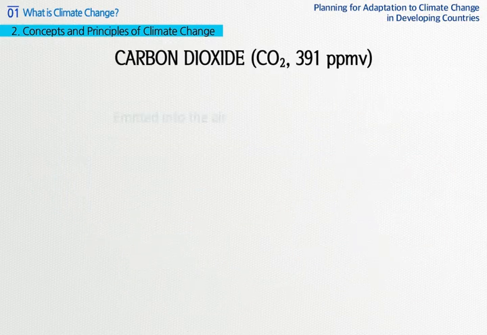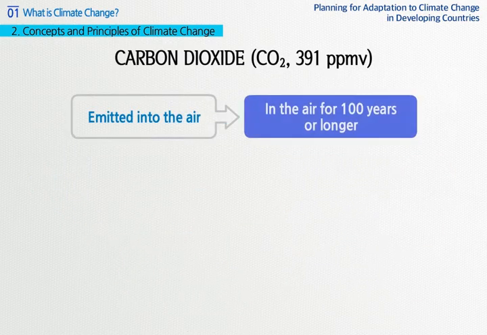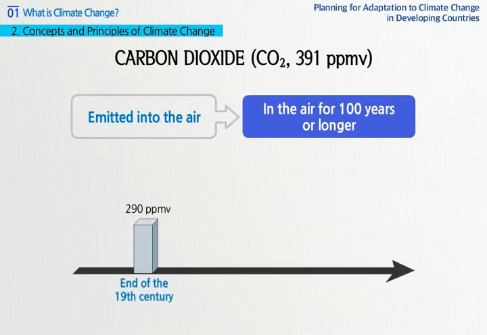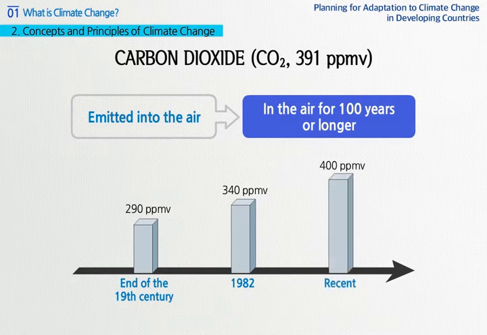Carbon dioxide, if emitted into the air, will remain in the air for 100 years or longer. Density of carbon dioxide in the air was about 290 ppmv at the end of the 19th century and about 340 ppmv in 1982, and recently it is thicker than 400 ppmv.